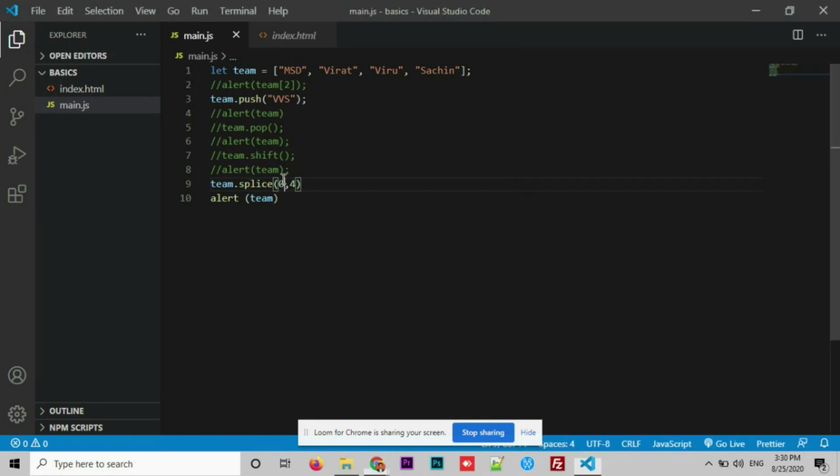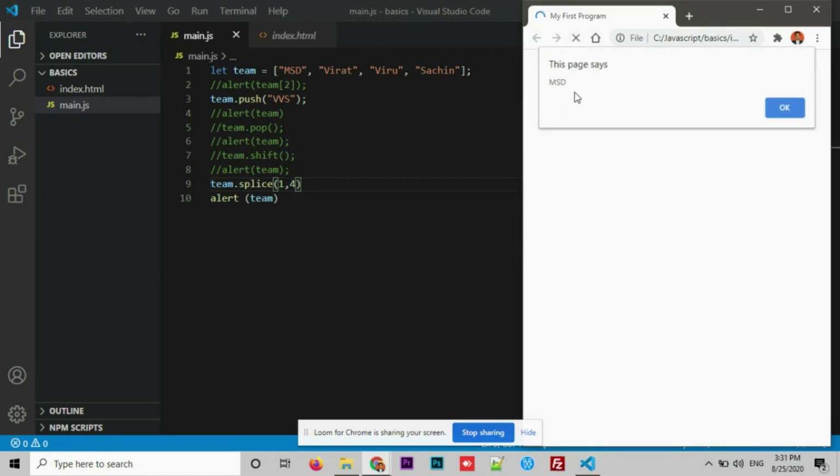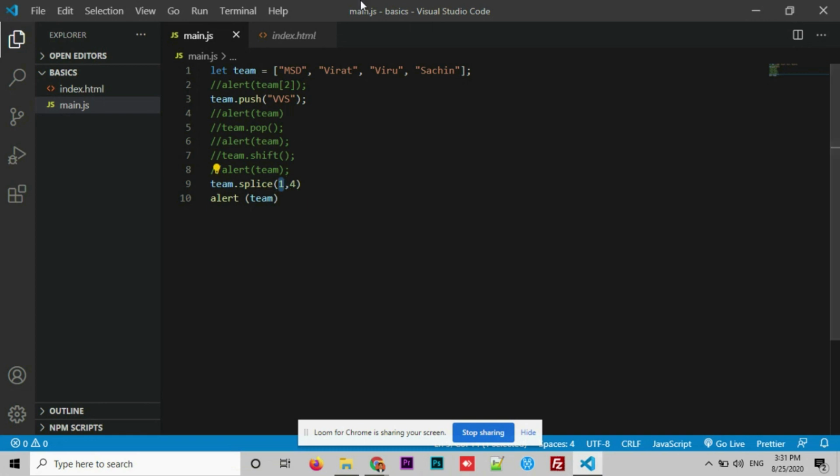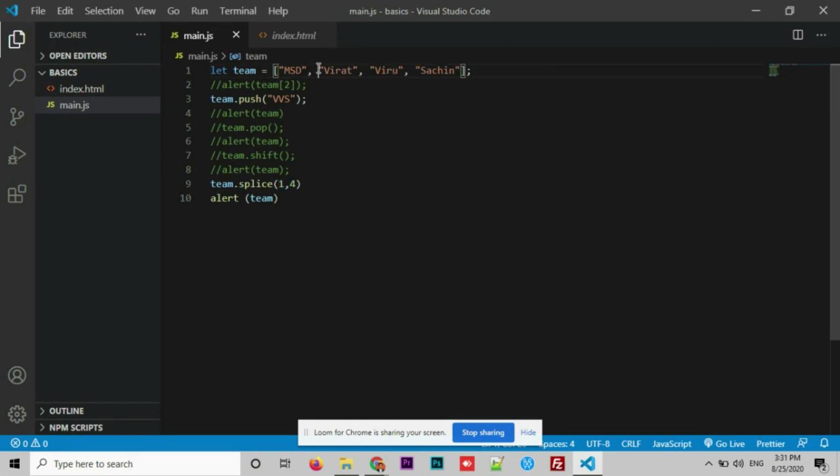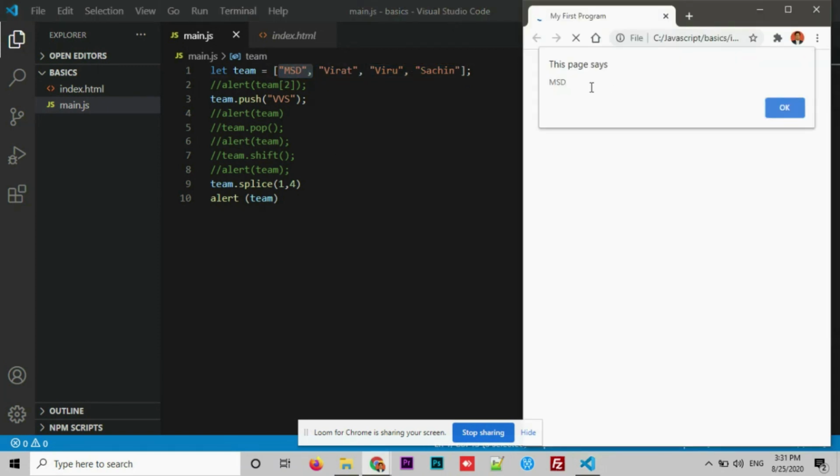What if I change the index? I change the index to 1. Why MSD here? Just because I started with 1, you can see right from the first element, 4 elements got removed. 1, 2, 3 and the 4th one is VBS. Only MSD got displayed. You can see it here. This is all about arrays in JavaScript.